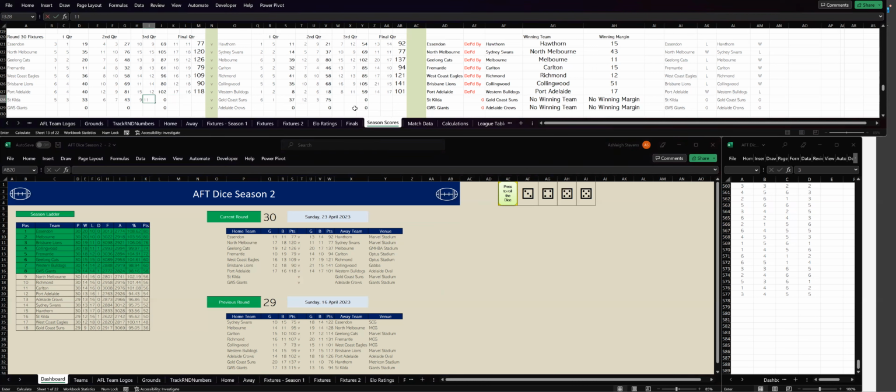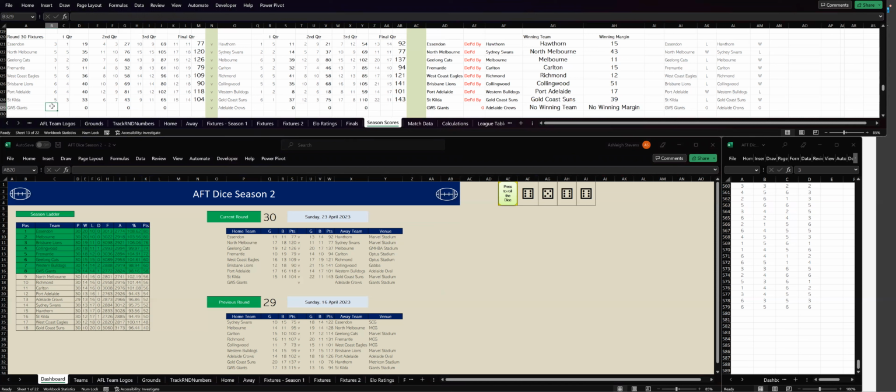St Kilda have kicked 6 goals, 3. So that's 15 goals, 14. The Gold Coast 5 goals, 3. So that's 22 goals, 11. And Gold Coast have beaten the St Kilda Saints by 39 points. Gold Coast are still on the bottom of the ladder. They're 3 games off bottom. St Kilda are third last. Let's go to the last game of the round.